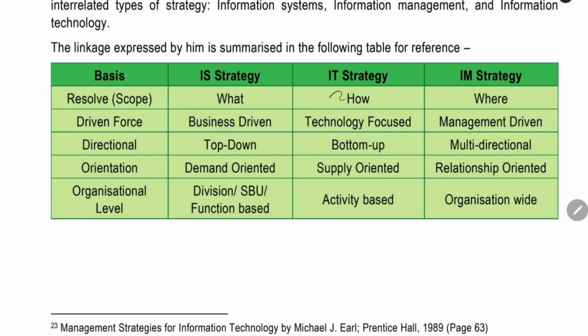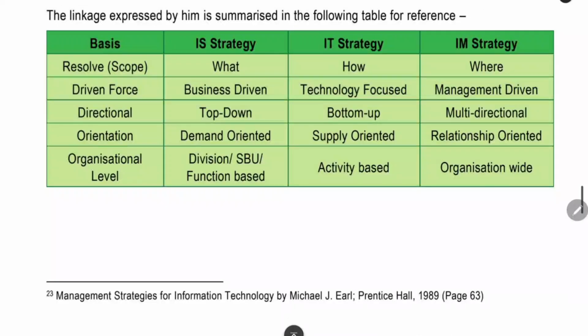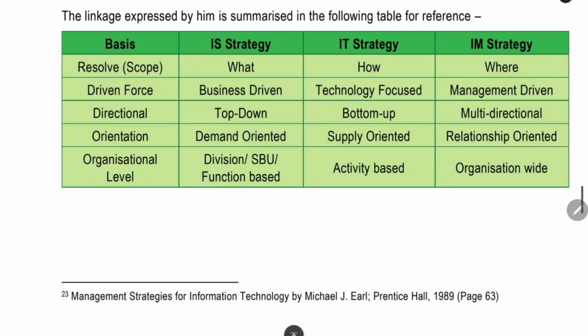But when you come to the IT strategy, it will be the name of how. How means how we are using the computer in our day-to-day activities. That is what is important here. We have to see the technology, information technology. It will be technology focused. It will be bottom up from each particular activity. How you can use the information technology, computers, that you will be seeing. Supply oriented, meaning what is the capability of the technology, what the technology will provide to the organization. Next thing is activity based. For each and every activity, buying, selling, marketing, for each activity you will be deploying the computers.